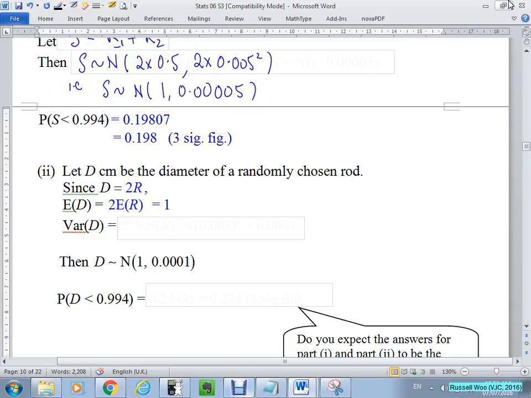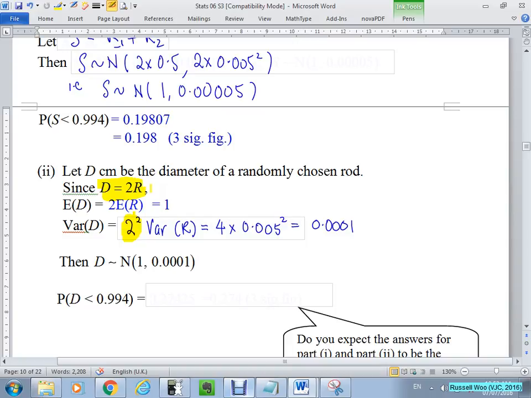Variance. Now, let's be very clear. This must be 2 square variance R, which is now 4 times 0.005 square, which is now 0.0001. Hey, how many zeros? 3 zeros, sorry. Got it? This is important, yeah? There must be a square. Why must there be a square? Because D is 2R. Correct?